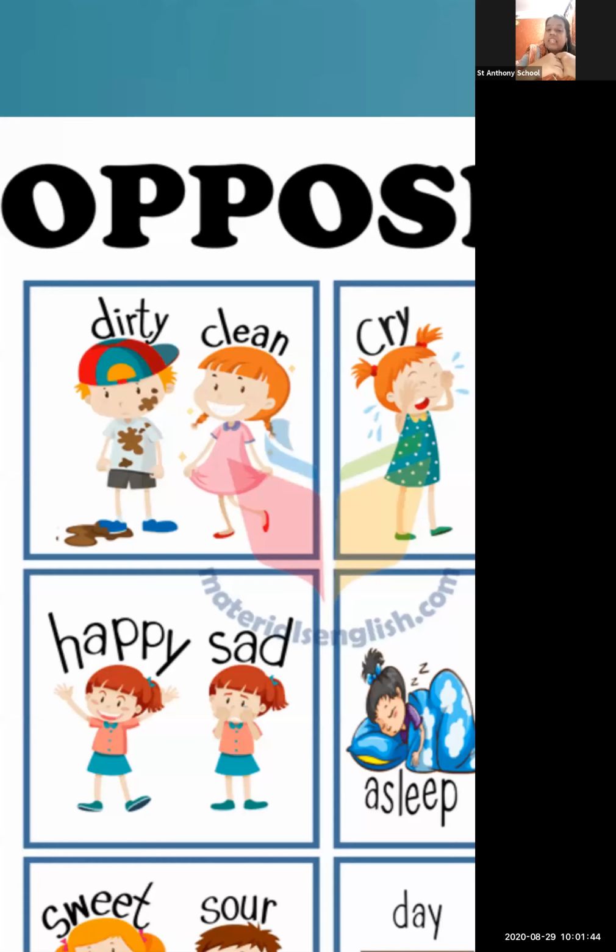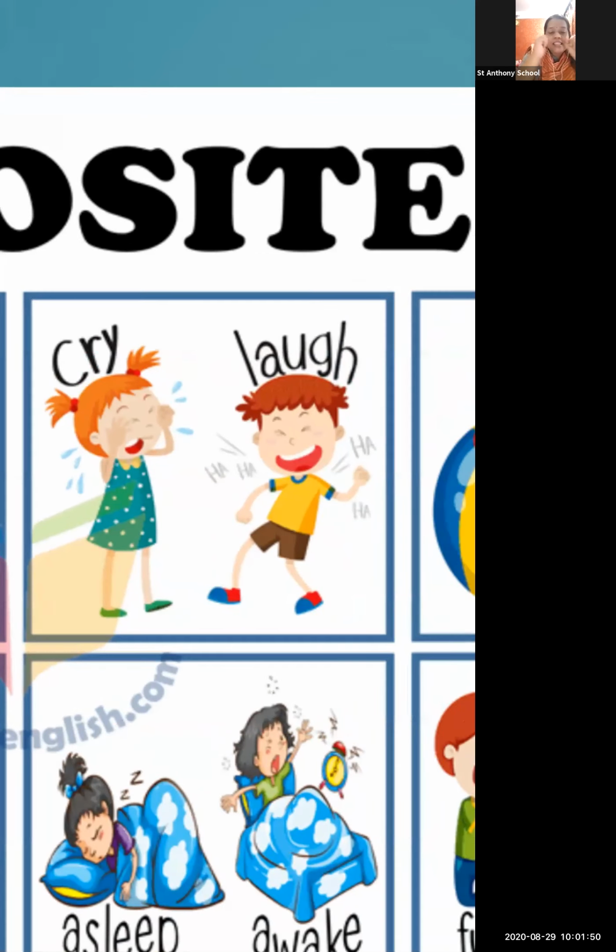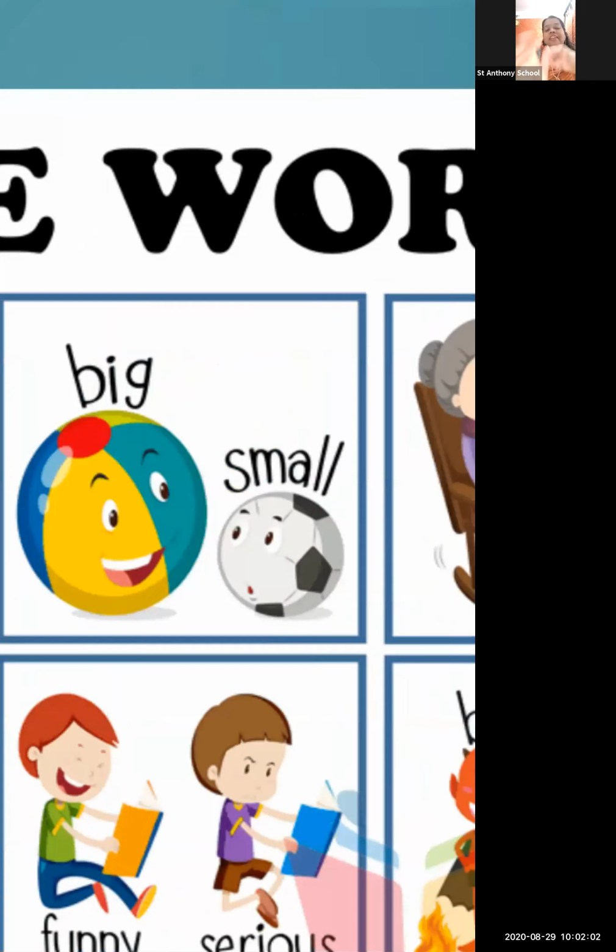Okay, in the second picture, you can see the girl is crying and the boy is laughing. So cry, opposite, laugh. In the third picture, you can see two balls. One is a smaller one and one is a bigger one. So big, opposite, small.